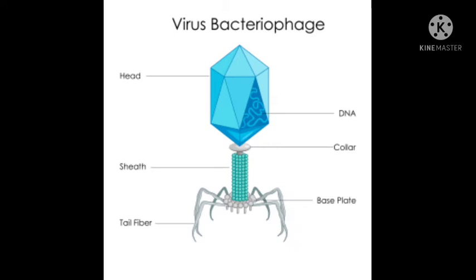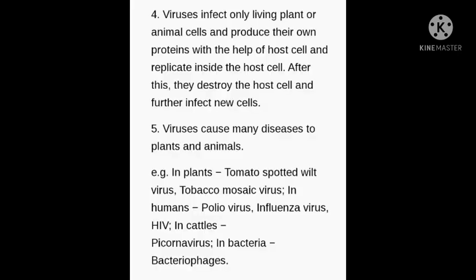See, this is one of the images of the virus given in your textbook, the bacteriophage virus. In that you can see the DNA, the head, base plate, and tail fiber. They are coated under the protein. Now, viruses infect only living plant or animal cells and produce their own protein with the help of the host cell and replicate inside the host cell. After this, they destroy the host cell and further infect new cells also.